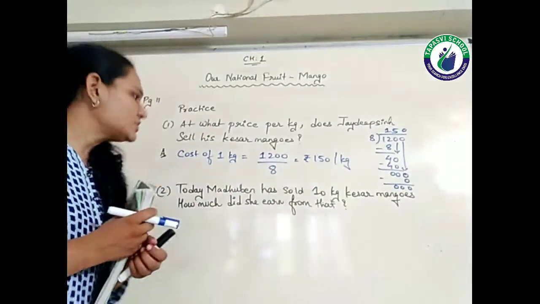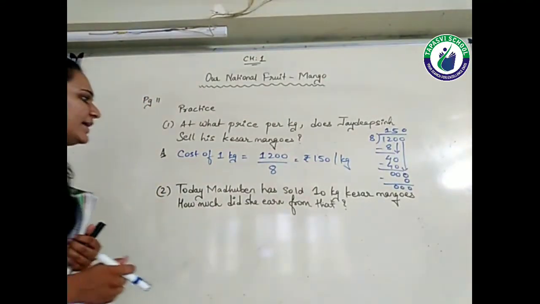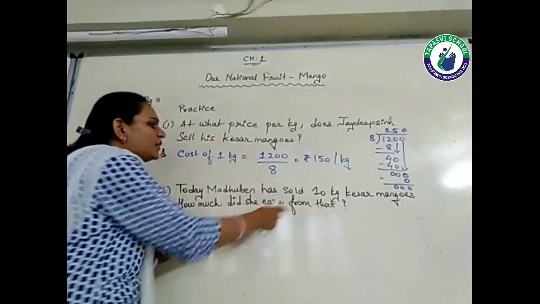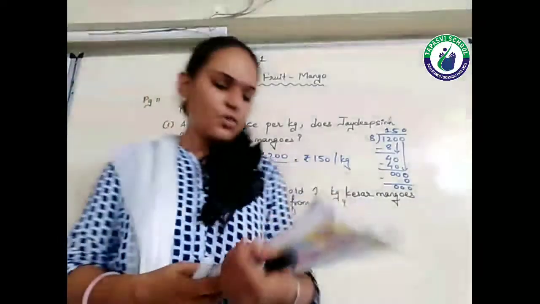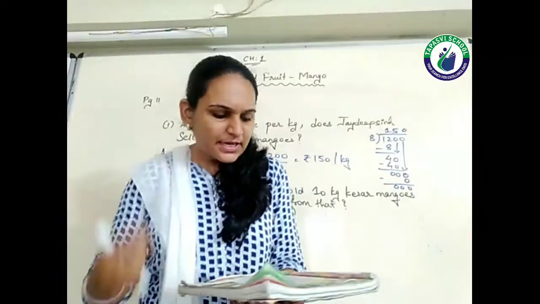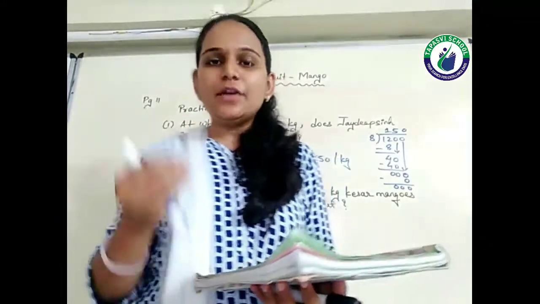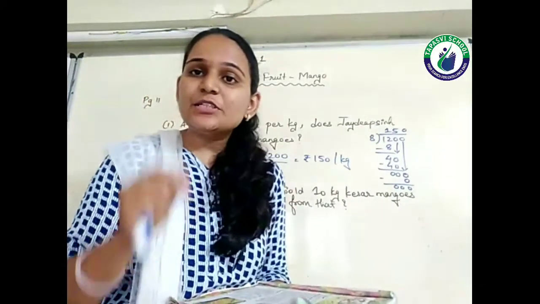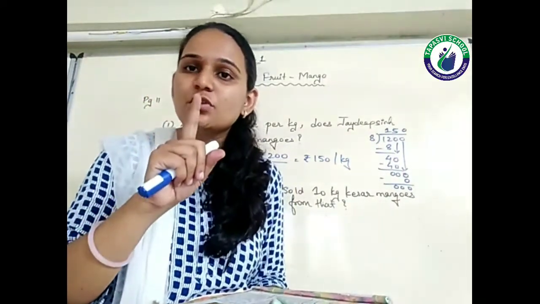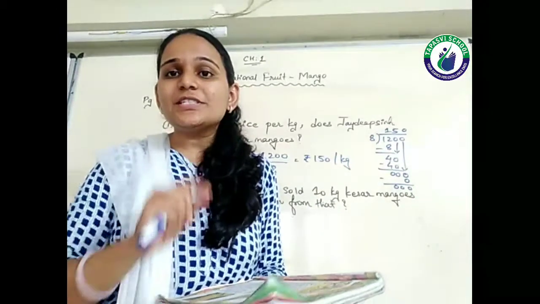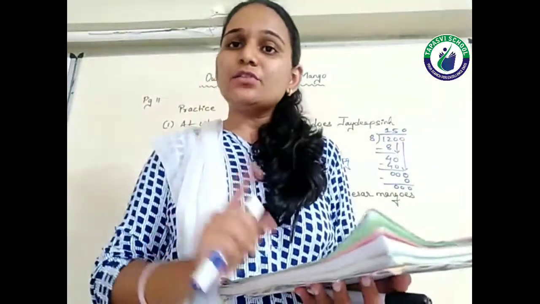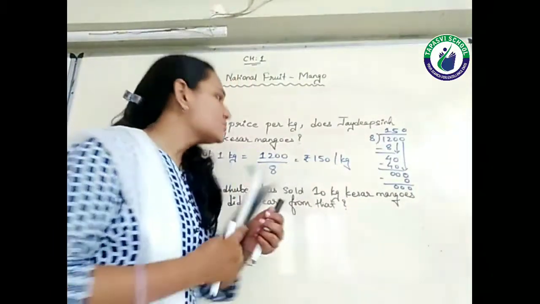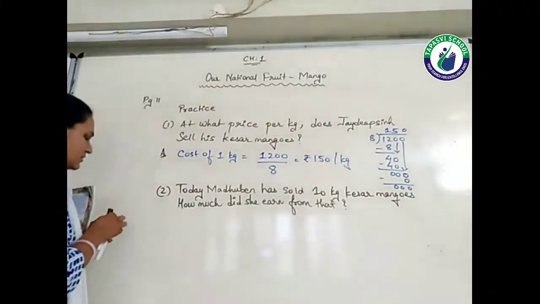Now see the next question. Today Madhuben has sold 10 kg kesar mangoes. How much did she earn from that? Now what is the price at which Madhuben is selling the mangoes? That is 150 rupees per kg, students. So 150 rupees per kg means it is the cost of 1 kg. Now today she is selling 10 kg. So we need to find the cost of 10 kg. So 150 multiplied by 10.